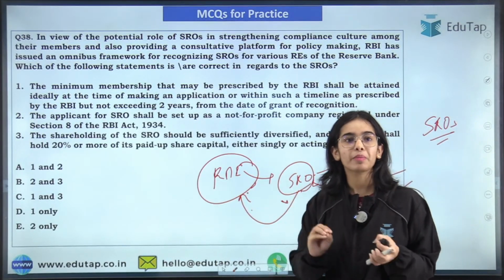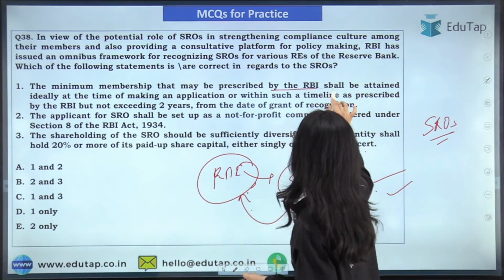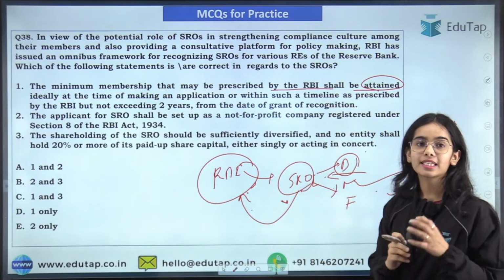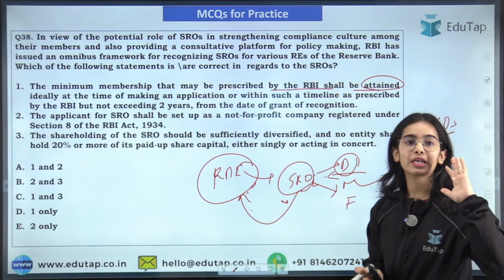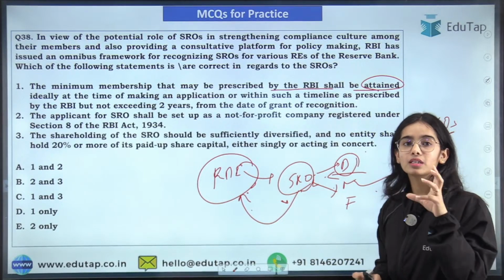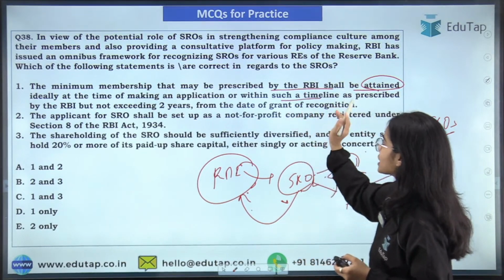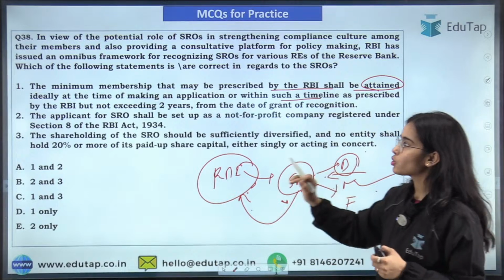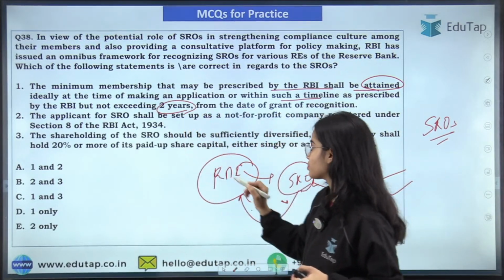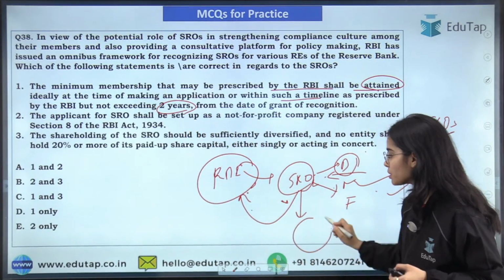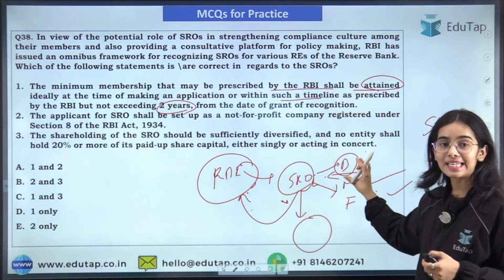Okay, so the minimum membership that may be prescribed by the RBI shall be attained ideally at the time of sending the application to become the SRO, but if the minimum membership is not present at that time, it has to be achieved within 2 years, because the SRO should have some minimum members to represent the sector clearly.